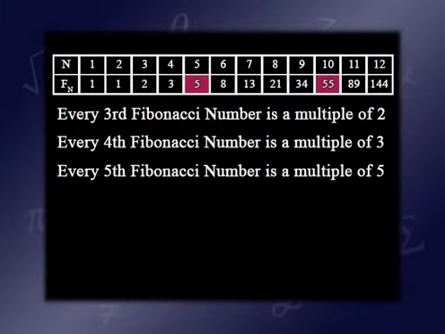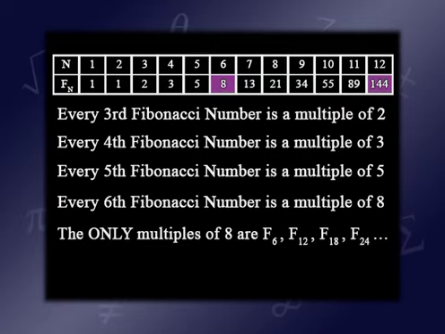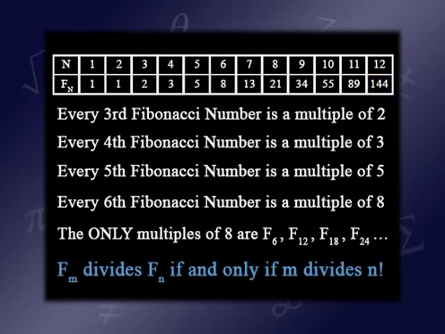It gets even better. Every fifth Fibonacci number is a multiple of 5. Every sixth Fibonacci number is a multiple of 8. And the only multiples of 8 are F6, F12, F18, F24. I mean, how's this for a beautiful theorem? The number Fm divides Fn if and only if m divides n. But it gets even better.